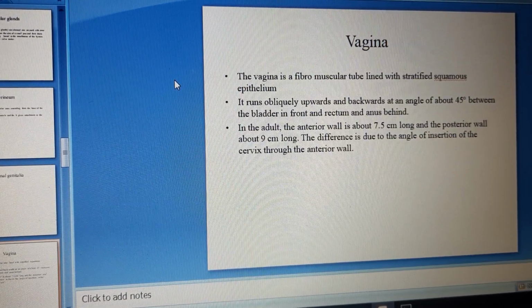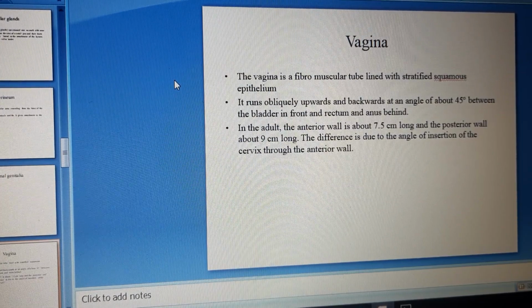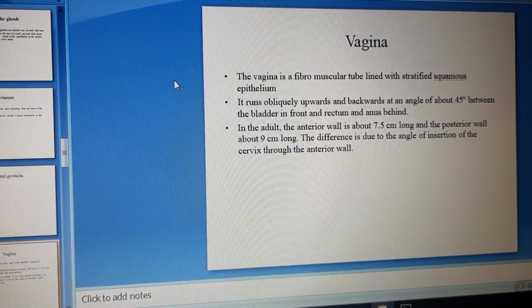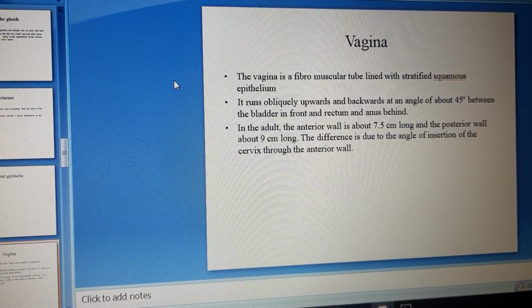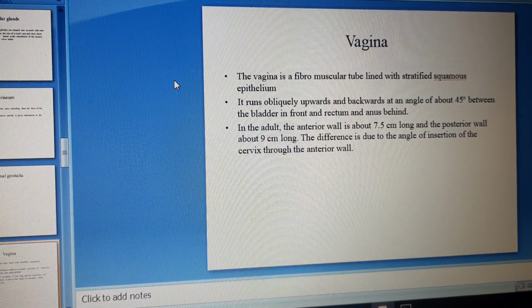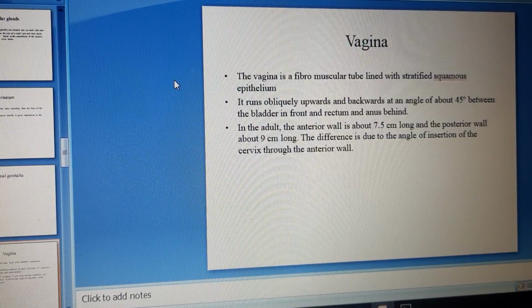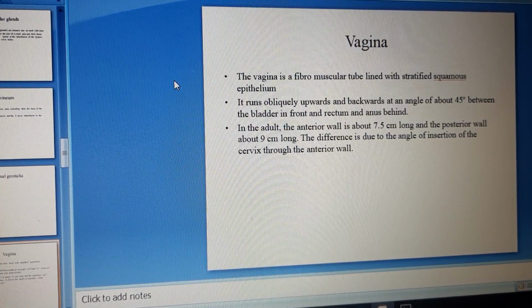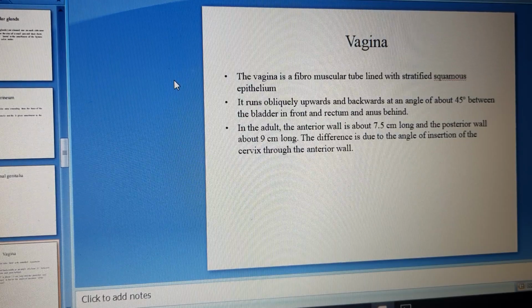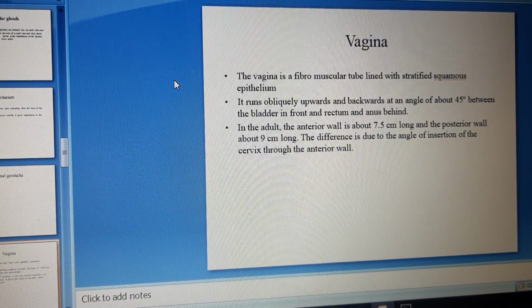The vagina is a fibromuscular tube lined with stratified squamous epithelium. Stratified squamous epithelium is a specialized tissue composed of compound squamous epithelial cells. It runs obliquely upward and backward at an angle of about 45 degrees between the bladder in front and the rectum and anus behind. In the adult, the anterior wall is about 7.5 centimeters long and the posterior wall about 9 centimeters long. The difference is due to the angle of insertion of the cervix through the anterior wall.